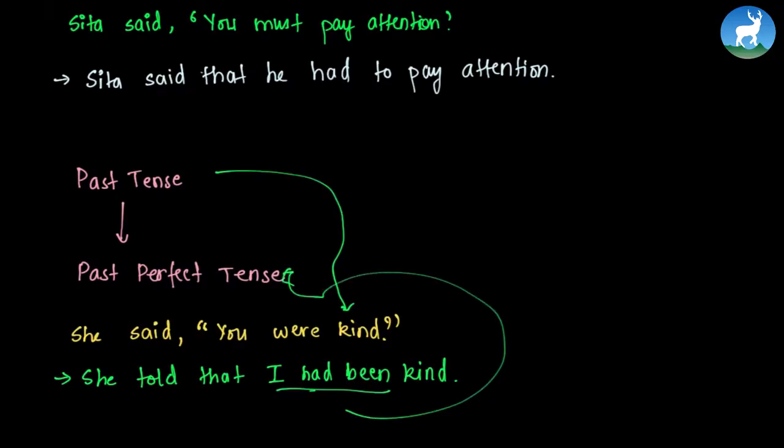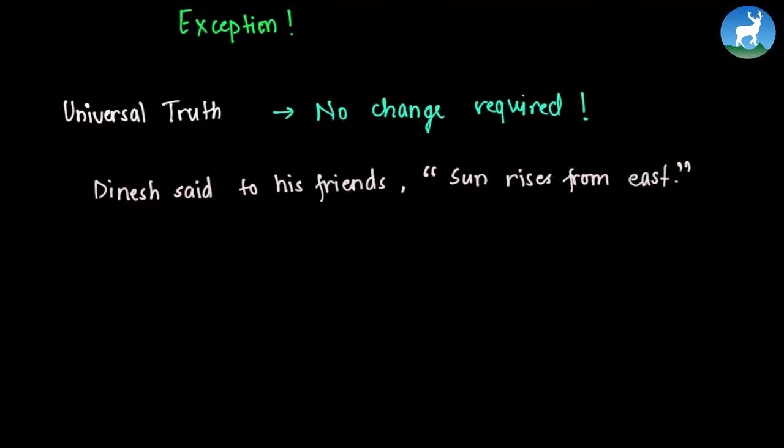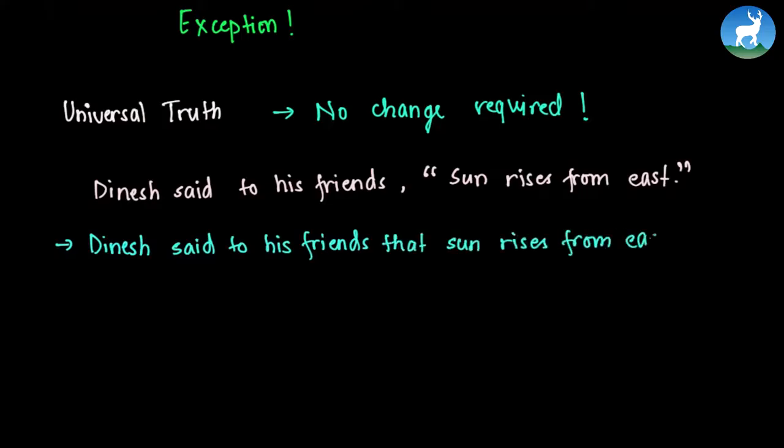Now we have exceptions left. So the exception is, in case of universal truth, the tense remains unchanged, so no change is required. For example, Dinesh said to his friends, "Sun rises from east." Now this becomes, Dinesh said to his friends that sun rises from east.